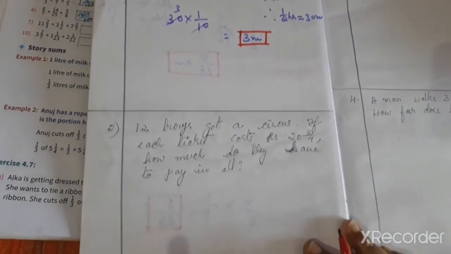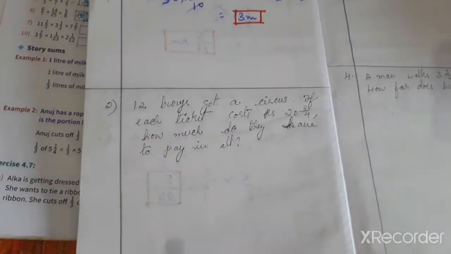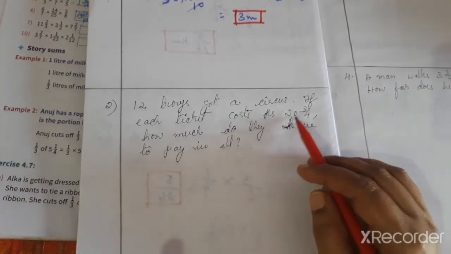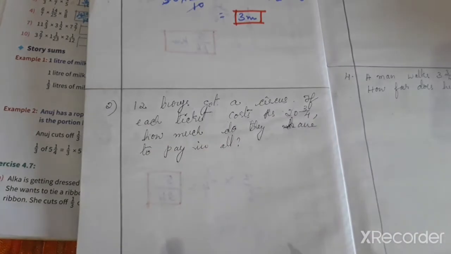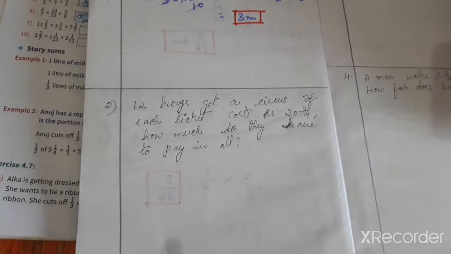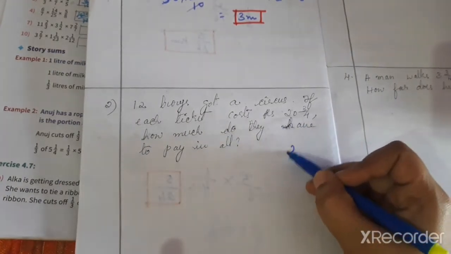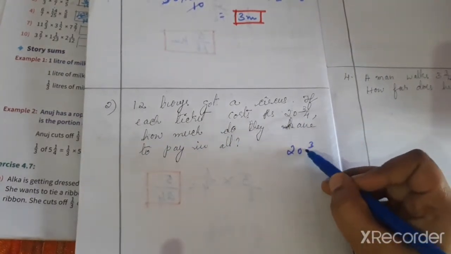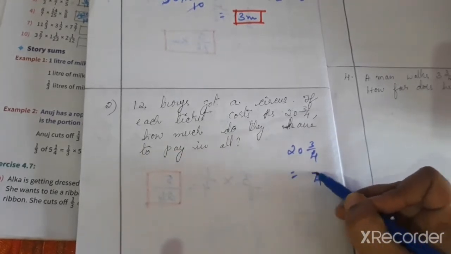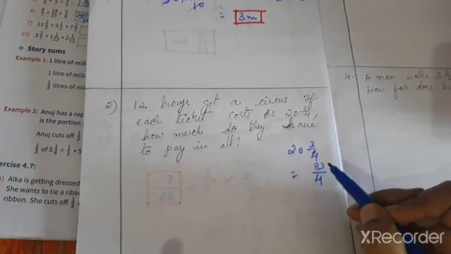Now the second question. Two boys got tickets to a circus. If each ticket costs rupees 2 3/4, how much do they have to pay in all? Here we know that 12 boys got circus tickets. Each ticket costs rupees 2 3/4. Convert into an improper fraction: 4 twos are 8, plus 3 is 11/4.